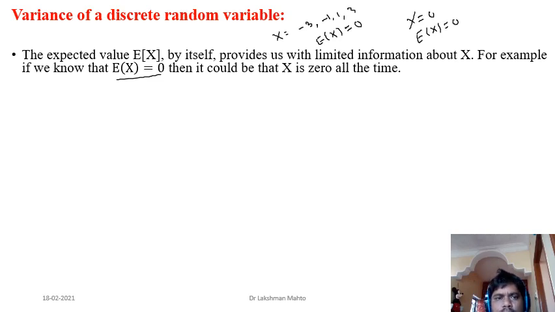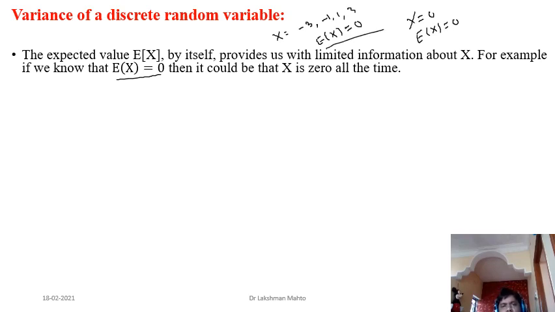So if your expectation is 0, that random variable may have only one value, and that would be 0. Or it may have values symmetric with respect to the origin. That means 50% right of the origin and 50% left of the origin are at equal distances, so the values are symmetrically distributed and you get expectation 0.